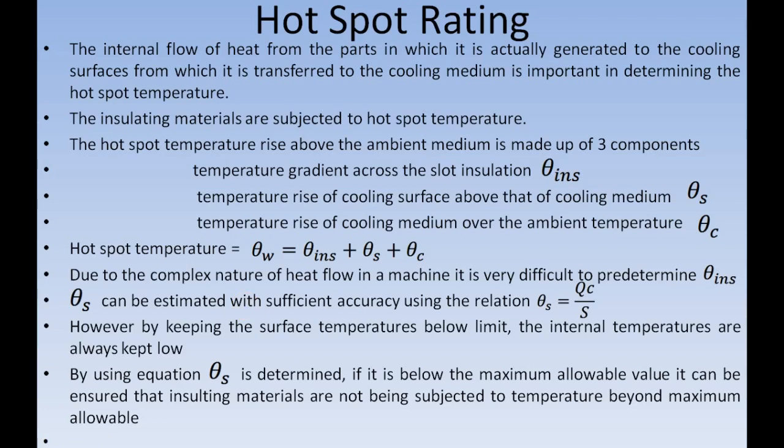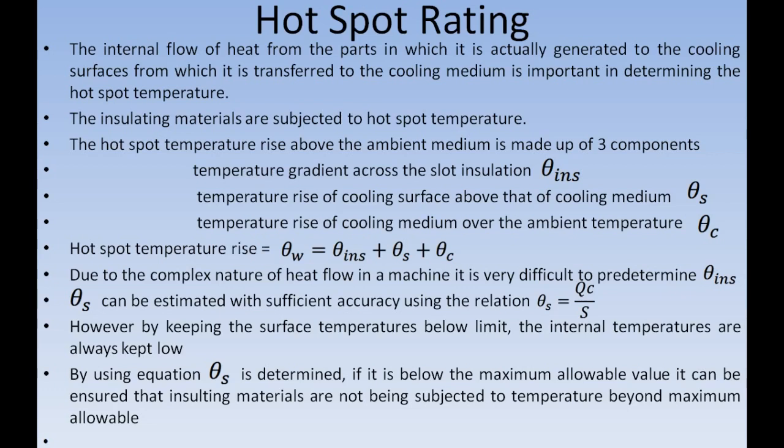From previous experience one will be able to know for class B insulation what will be the value of theta insulation. Generally for machines provided with class B insulation, the magnitude of theta insulation is 16 degrees Celsius. Similarly, the magnitude of theta C is also taken as 14 degrees Celsius for class B type of insulation.